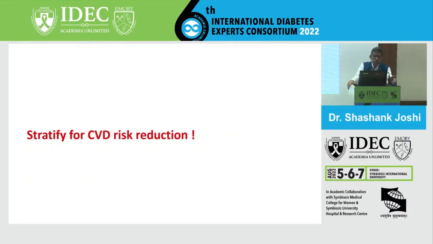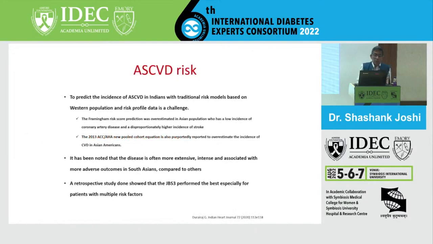So eventually it all came to risk stratification, and everybody got their own calculator. In India, we still need to generate Indian science to generate an Indian calculator, but it's all about this. It's all about predicting atherosclerotic cardiovascular risk. If you want to predict incident atherosclerotic cardiovascular risk in Indians with traditional risk models based on Western population risk profile data, it is a challenge.